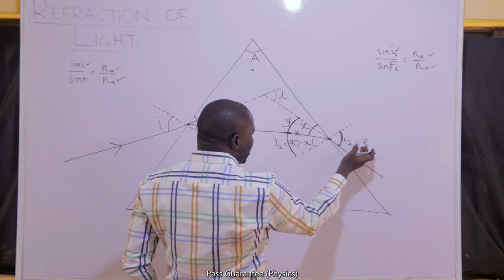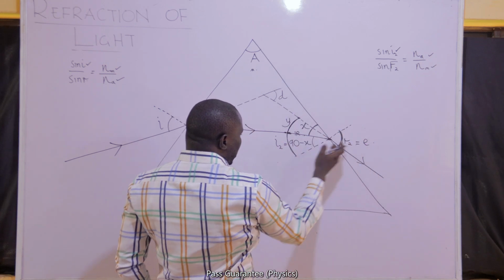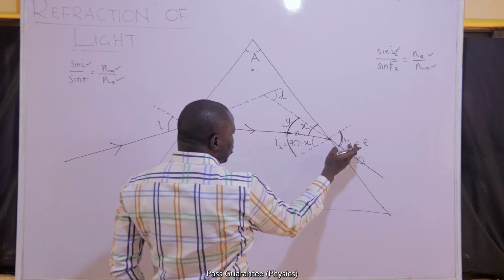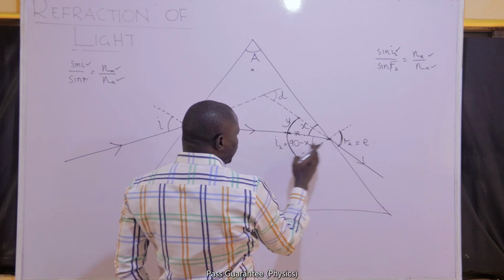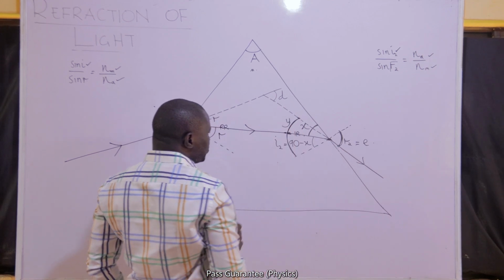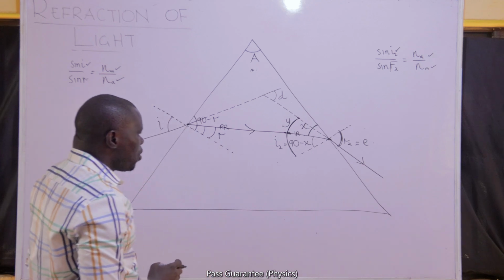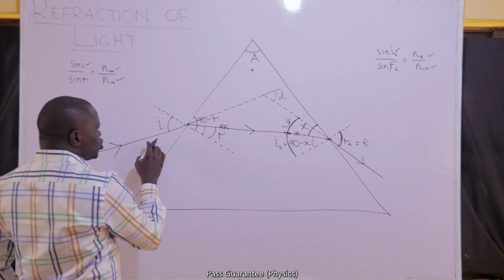Remember, I will have found R2 from Snell's law. I know I2 before finding R2. I'll subtract I2 from R2. That will give me my Y. I'll do the same thing here too.